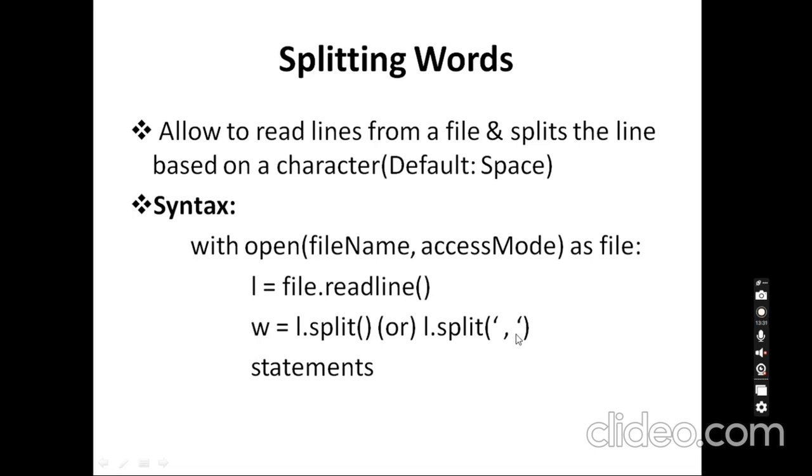If I am going to use a comma here, I need to go like this. If it encounters a comma, it will split the word and save it in W here. Then I can print those words, or if I want to find the length of a word, I can print that. Whatever operations you need to perform using these split words, you can do them here. So this is the split function.